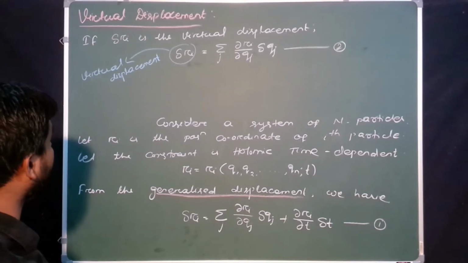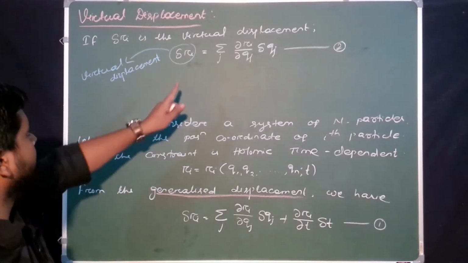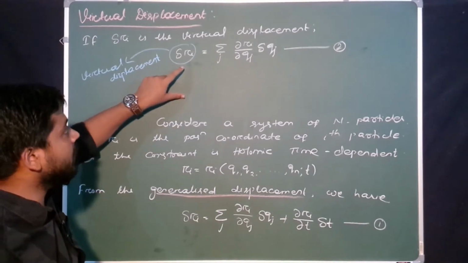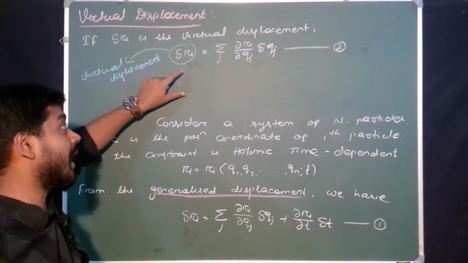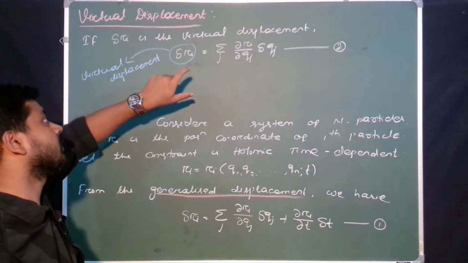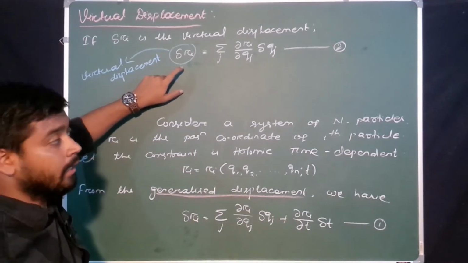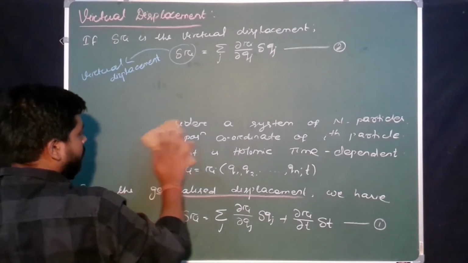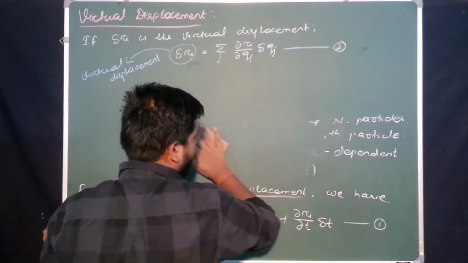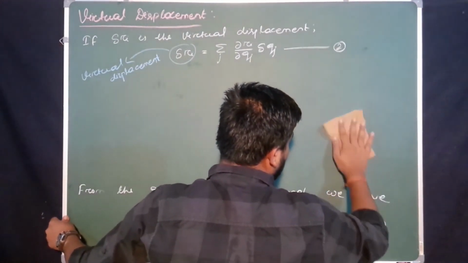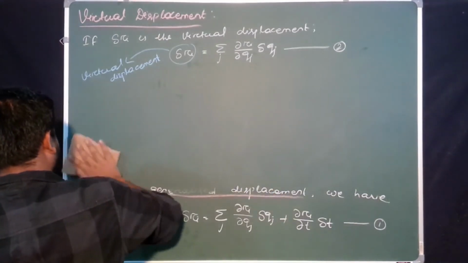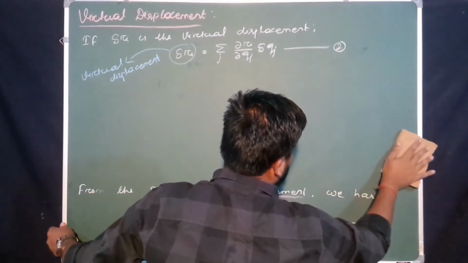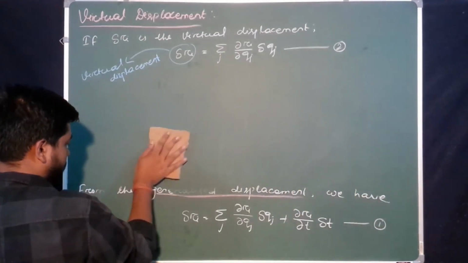Then how do we get the virtual work done? The body is displaced through a distance delta Ri. Then there must be a force, yes or no? As force is present and displacement is present, the work done must arise, yes or no? Just write down that concept. You have to find the work done due to this virtual displacement. As the work done is due to the virtual displacement, we can say that it is the virtual work done.